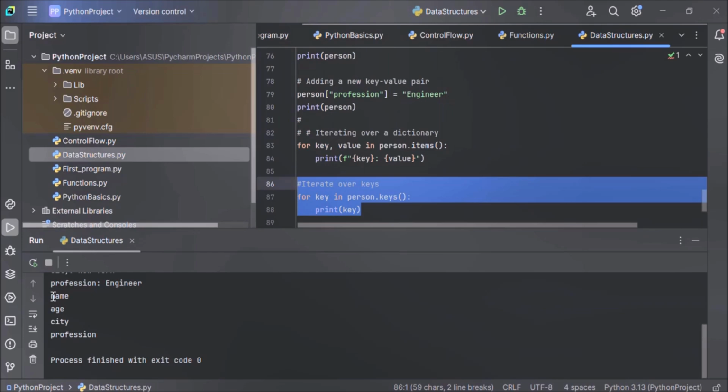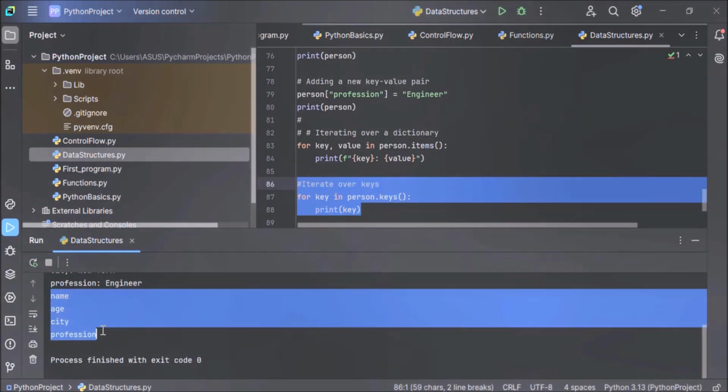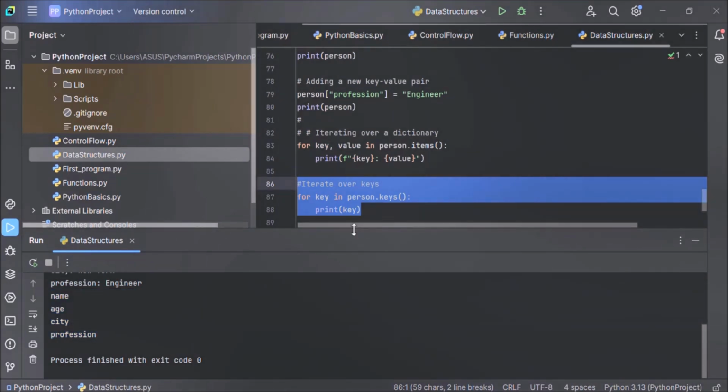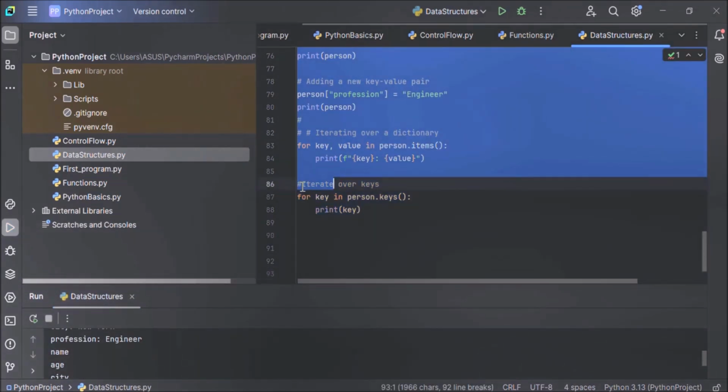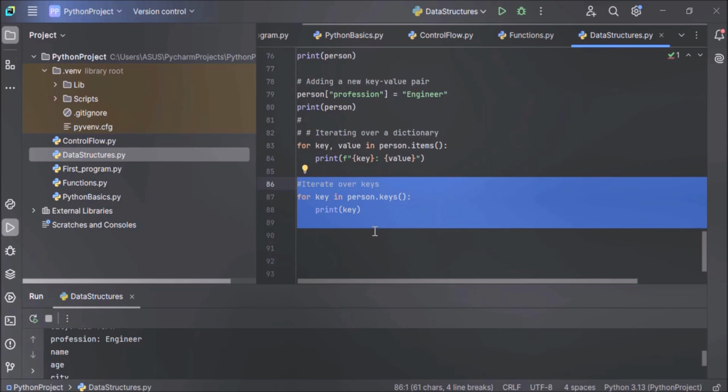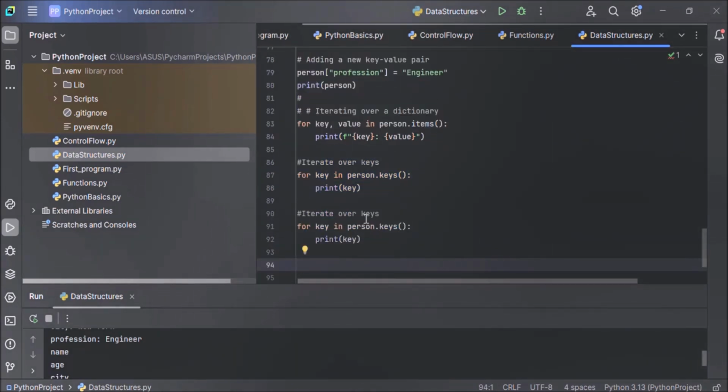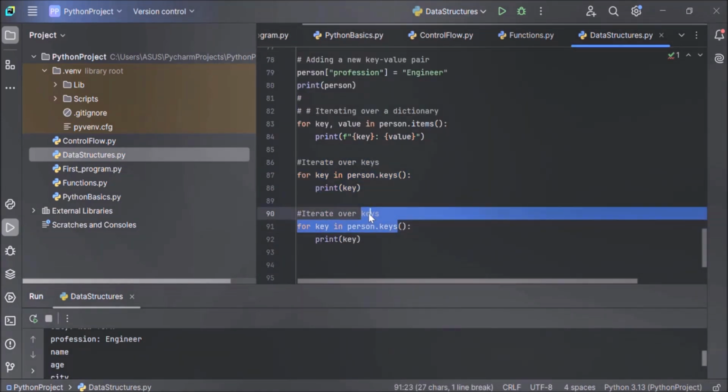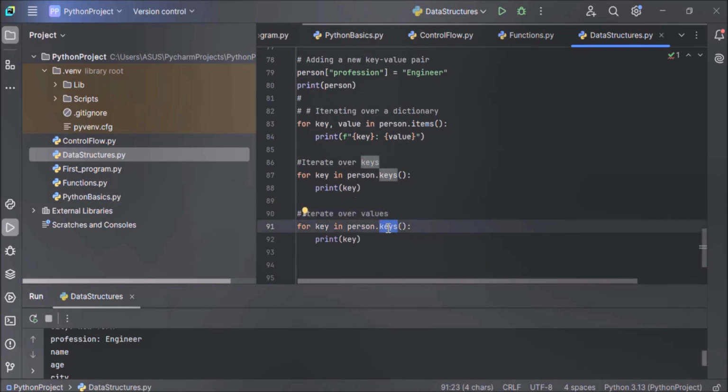See, in all 4 iterations, 4 keys are printed here. In the first iteration, name, then age, city, and then profession. Similarly, you can iterate over values also using the dot values method. Let's copy the code and paste here. Here, iterate over values.